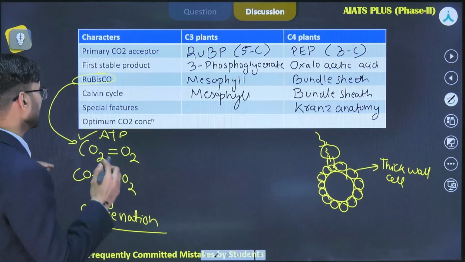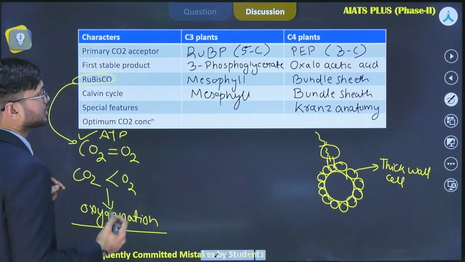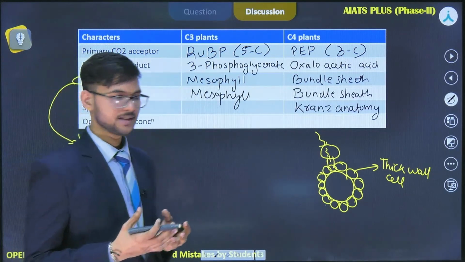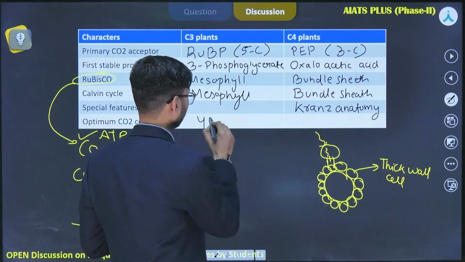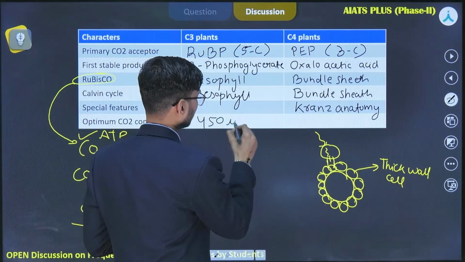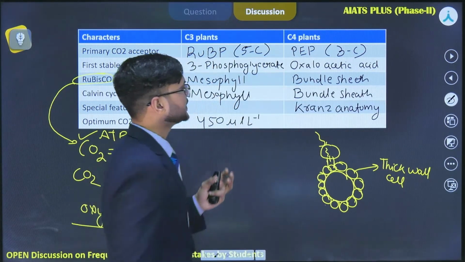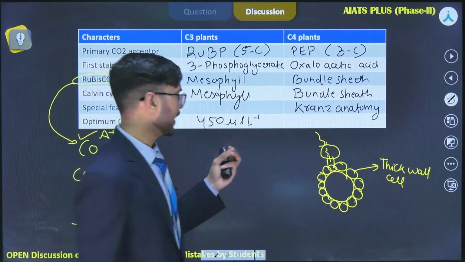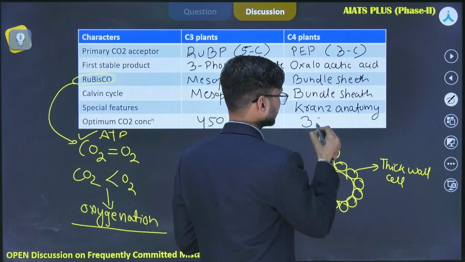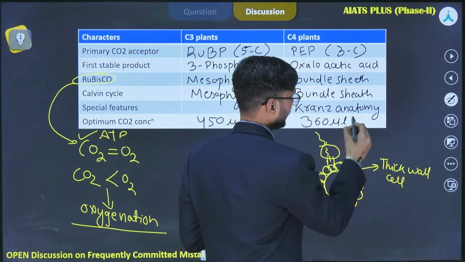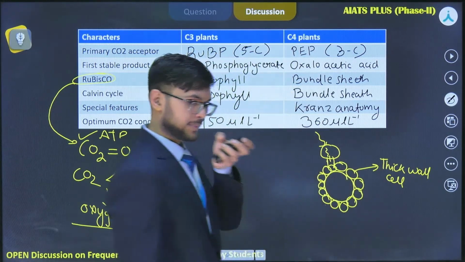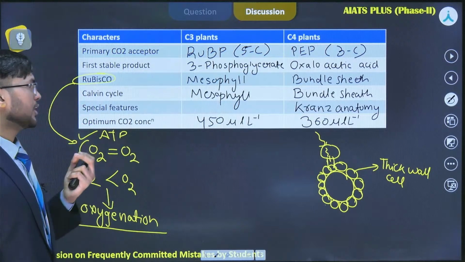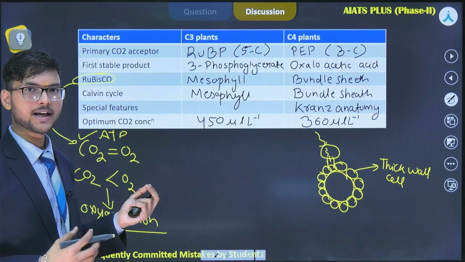Okay. The optimum carbon dioxide concentration required for a C3 plant is quite high. Okay, it's about 450 microliter per liter. Whereas if you talk about a C4 plant, you will find that the concentration of carbon dioxide they require is very low as compared to C3 plants. Okay. Now, consider global warming.